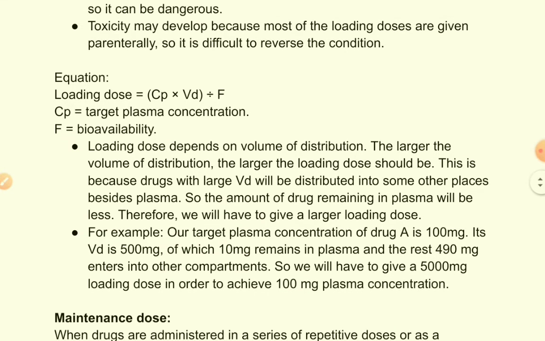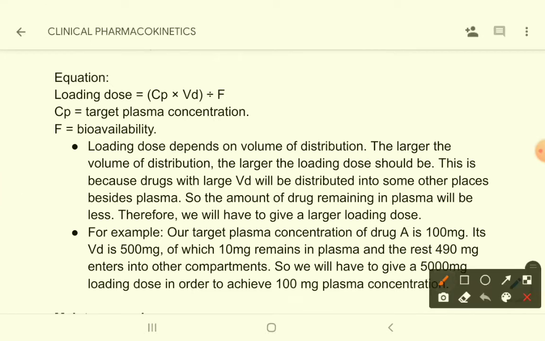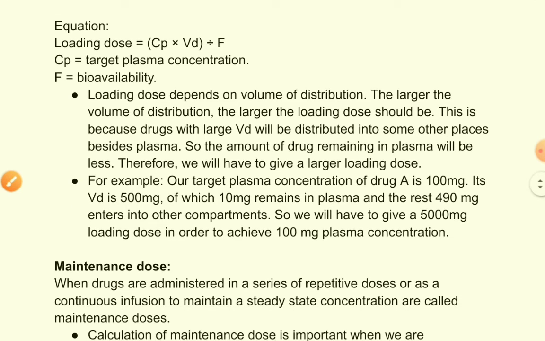Now the equation for loading dose. The equation for loading dose is plasma concentration into volume of distribution divided by bioavailability. Okay, so loading dose depends on volume of distribution. The larger the volume of distribution, the larger the loading dose should be. This is because drugs with large volume of distribution will be distributed into some other places besides plasma. So the amount of drug remaining in plasma will be less. Therefore, we will have to give a larger loading dose.